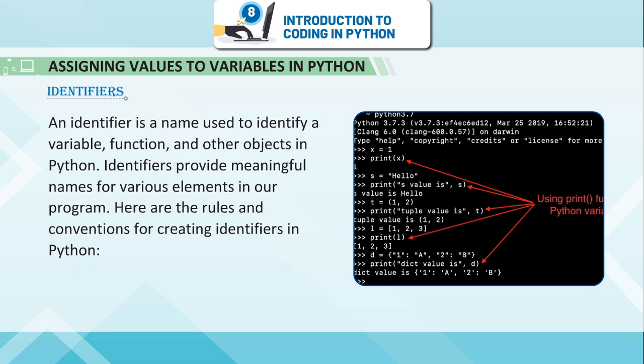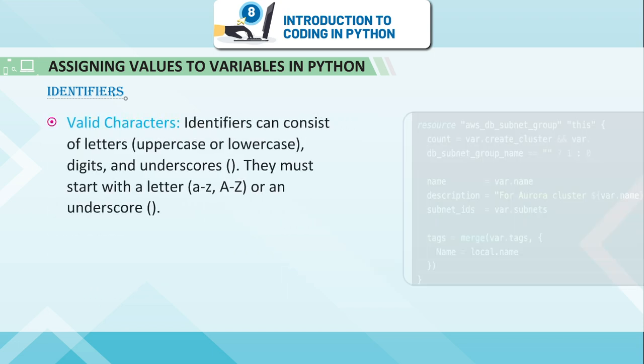Identifiers. An identifier is a name used to identify a variable, function, and other objects in Python. Identifiers provide meaningful names for various elements in our program. Here are the rules and conventions for creating identifiers in Python.